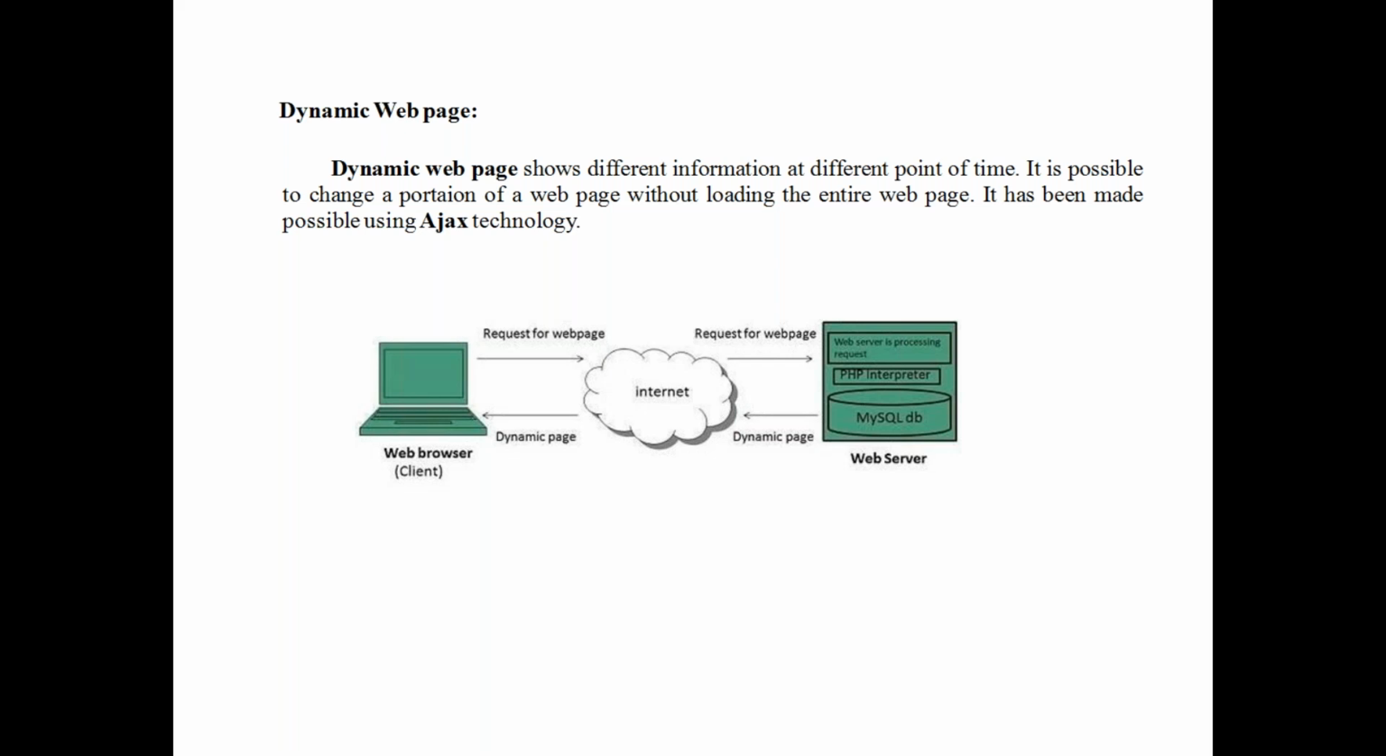Another example is a weather forecast website. On that weather website, the data keeps changing again and again according to the climate. For example, at 10 o'clock rain is there, and at 10:30 there is no rain. It changes again and again without loading. We are not refreshing our page, but the data keeps changing. This is made possible using Ajax technology. The dynamic web page is made using Ajax technology. So this is one example.